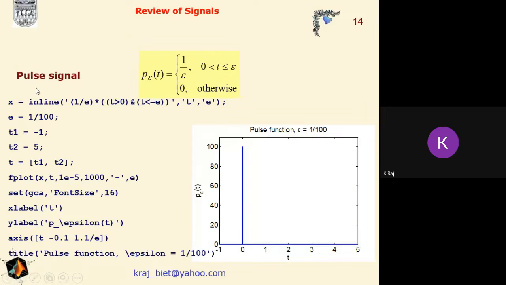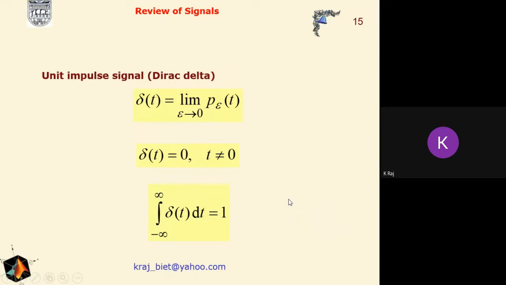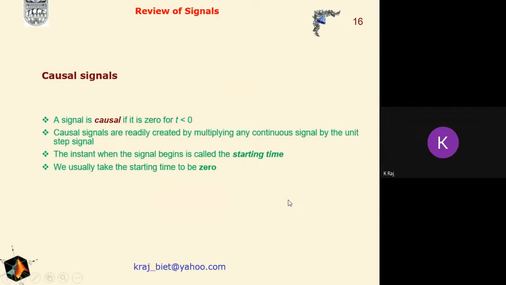Suppose we are interested in generating the pulse signal. Accordingly we have to define the pulse signal, then define the time range of t, and again utilize the fplot command. Again we write the X label, Y label, and the range of the axes, which are entered using different functions, and the title can be entered with the help of the title function here. Now see, this is the result of the pulse train here, and we can also include the unit impulse here.